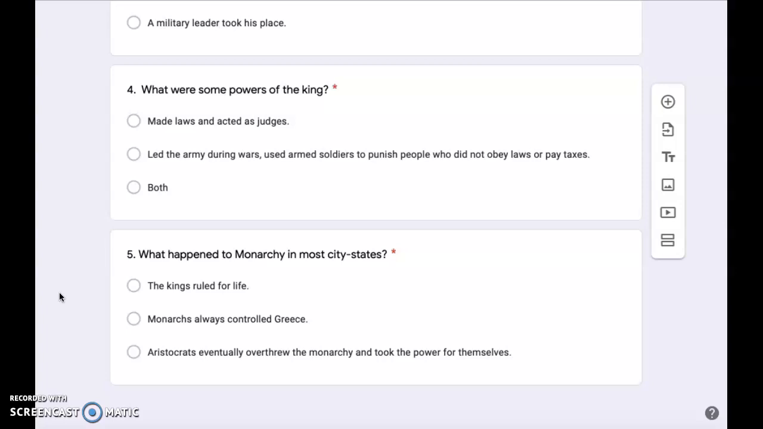And number 5, what happened to monarchy in most city-states? The kings ruled for life, monarchs always controlled Greece, or aristocrats eventually overthrew the monarchy and took the power for themselves.